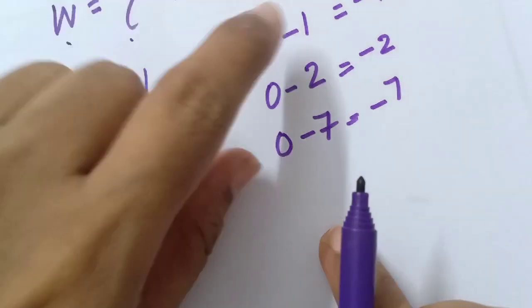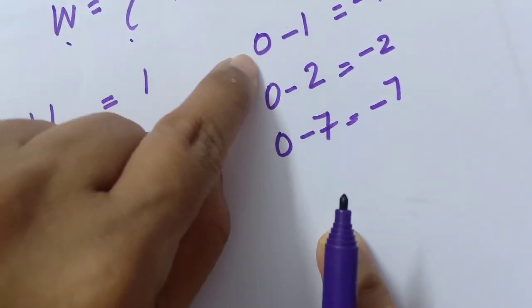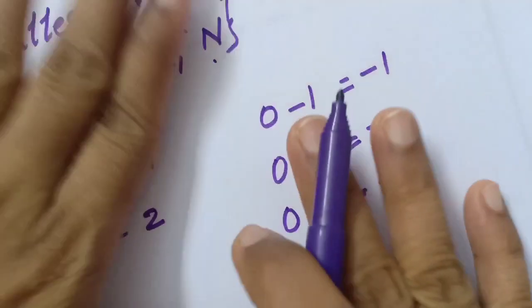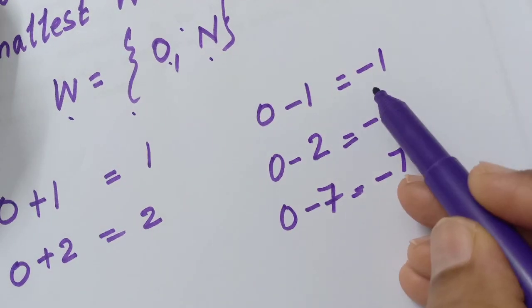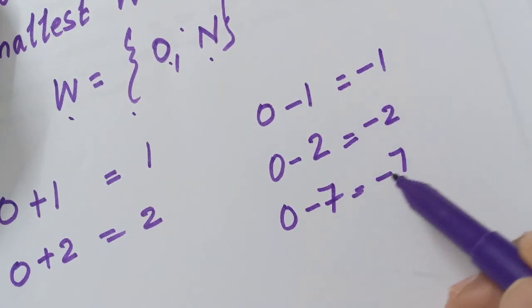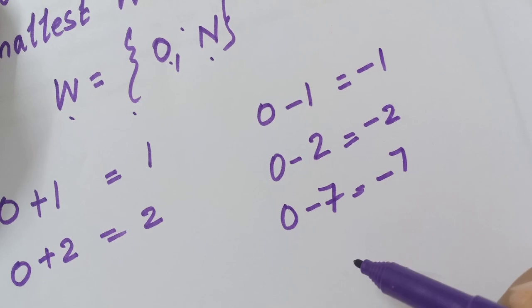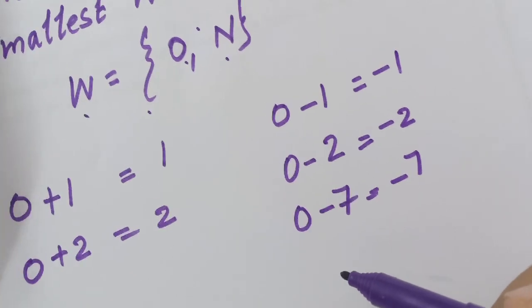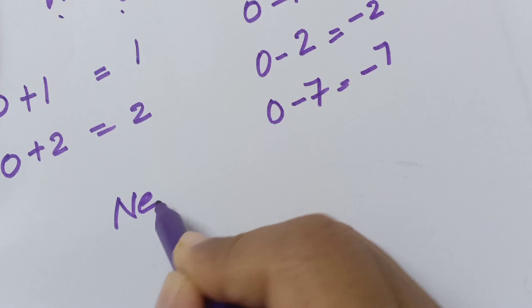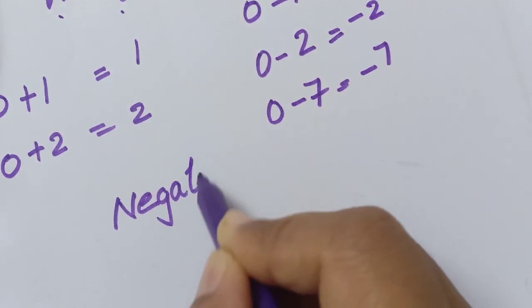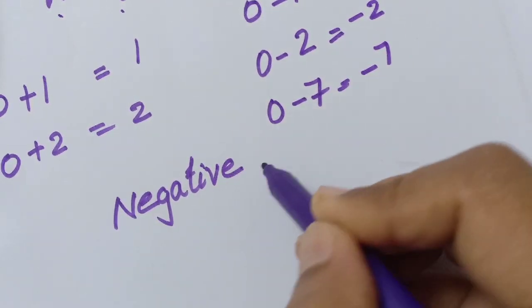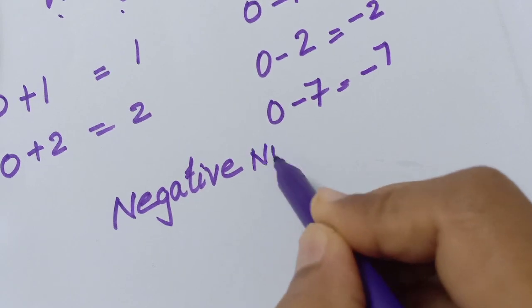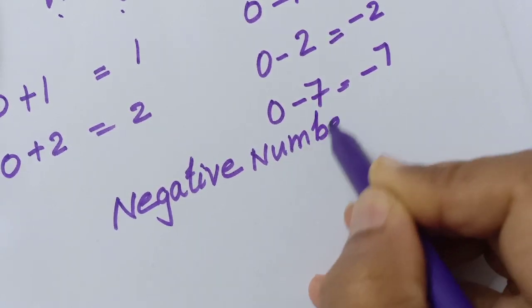So numbers less than 0 are represented as -1, -2, -3 and so on, and we call them negative numbers. So any number less than 0 comes under negative numbers.